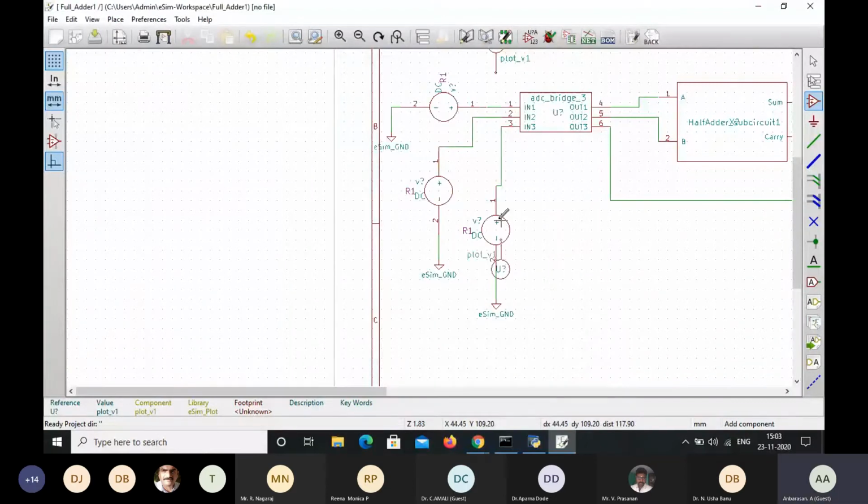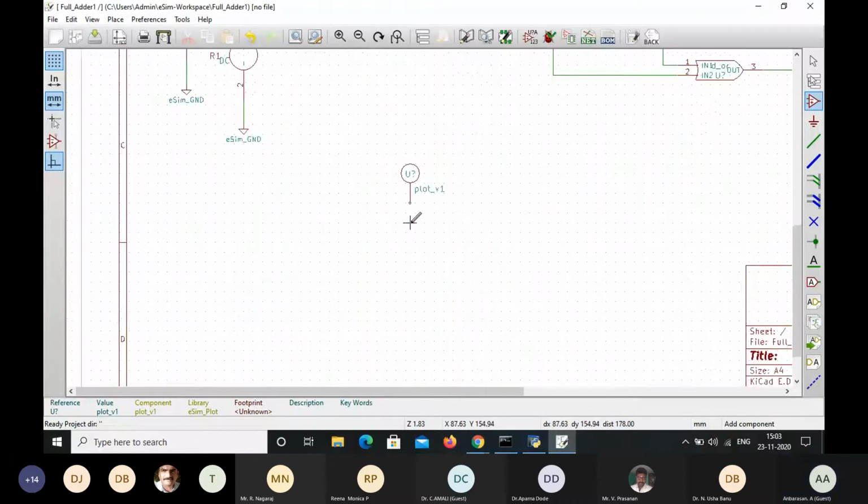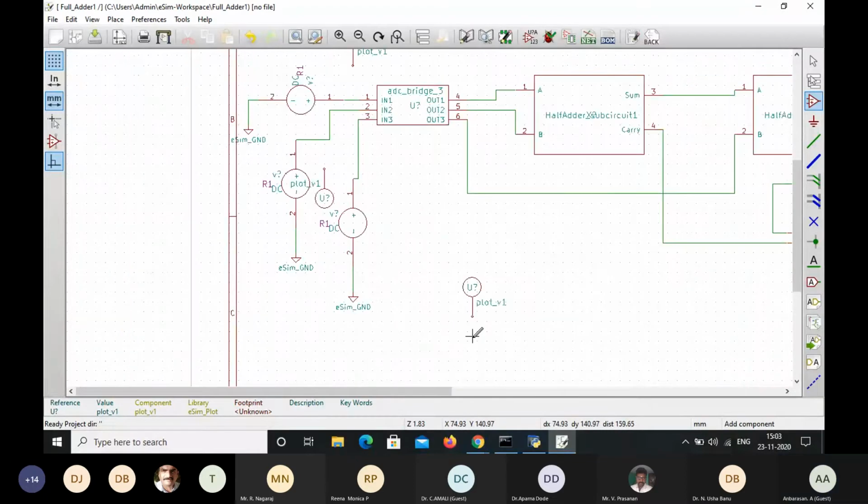Just going to rotate and then connect, place near the second terminal, and then another plot for input 3, rotate, just going to place over here, and then again going to give the wire connections.